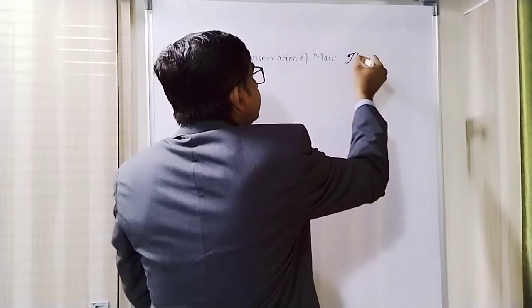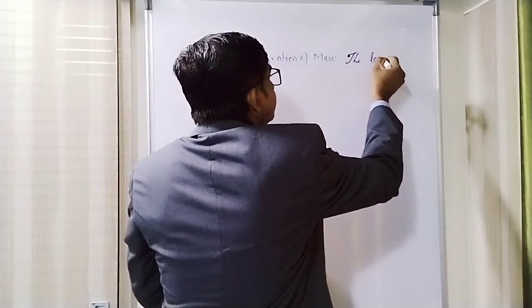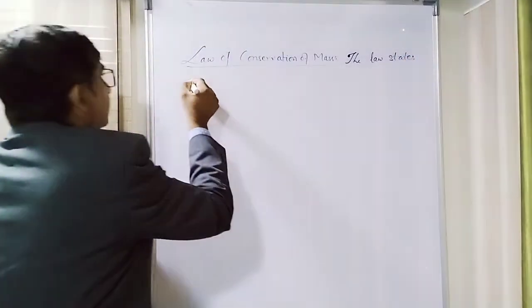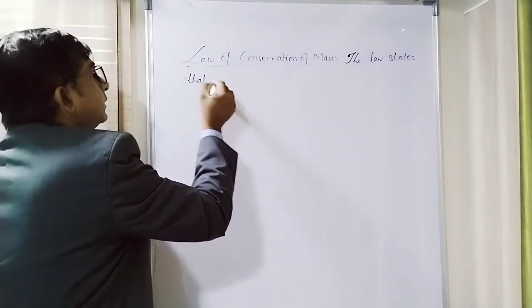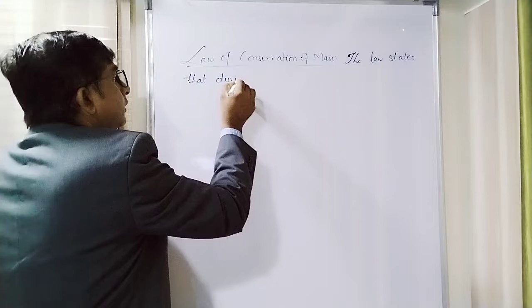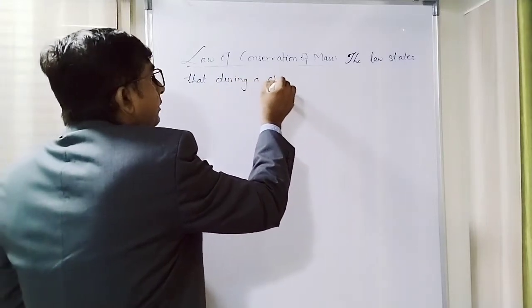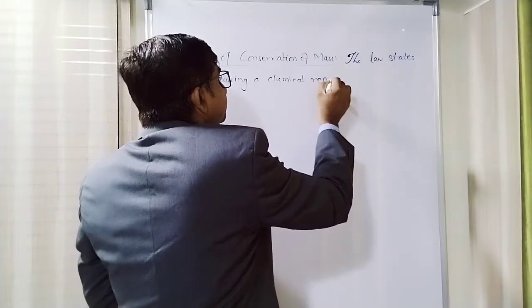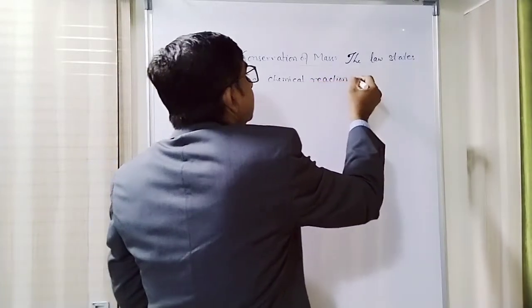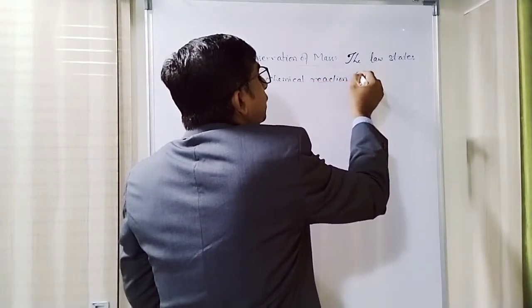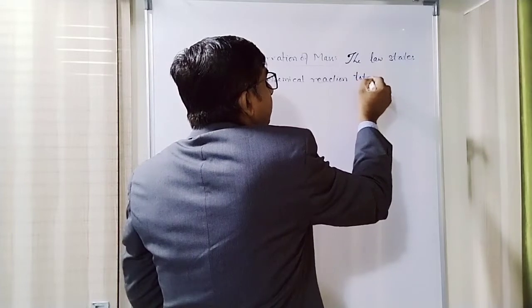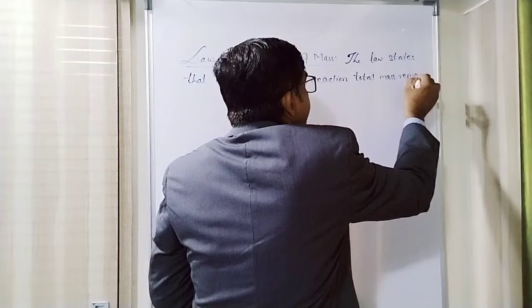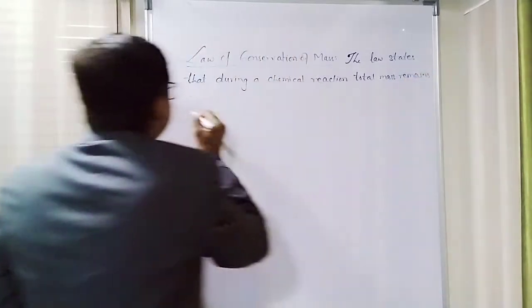The law states that during a chemical reaction, total mass remains the same.